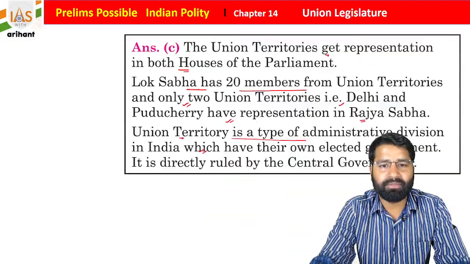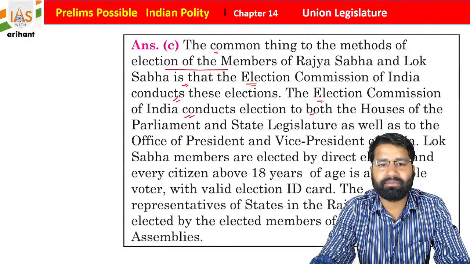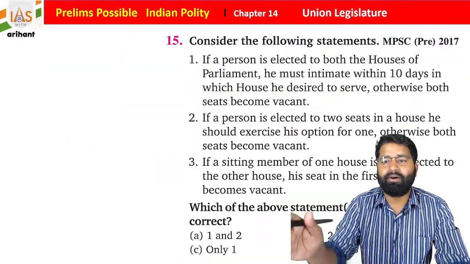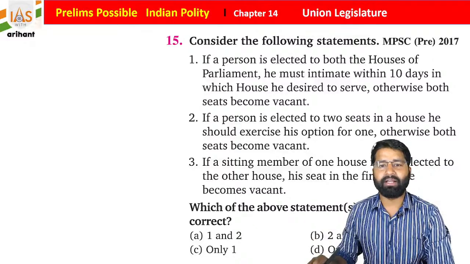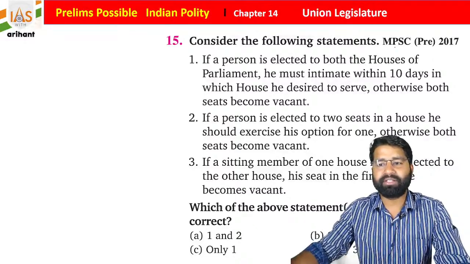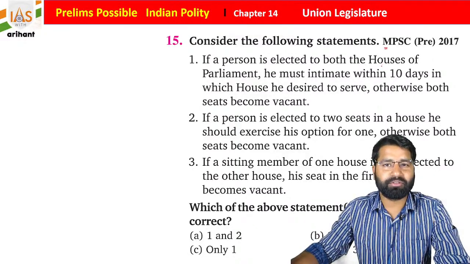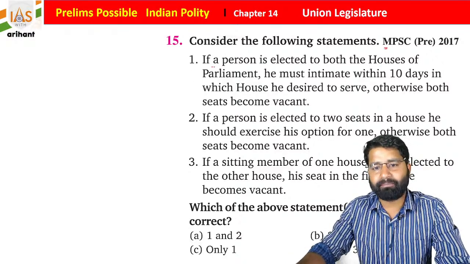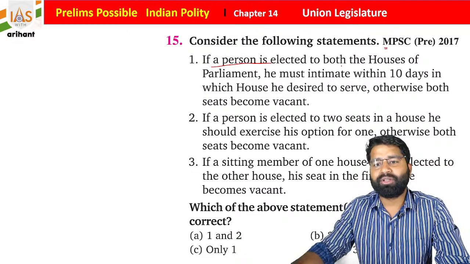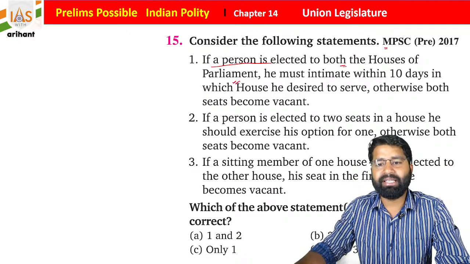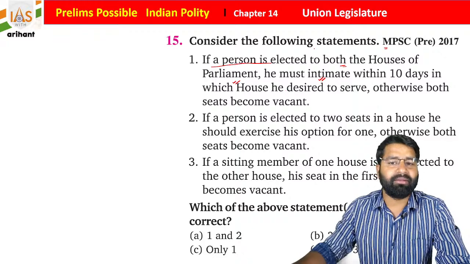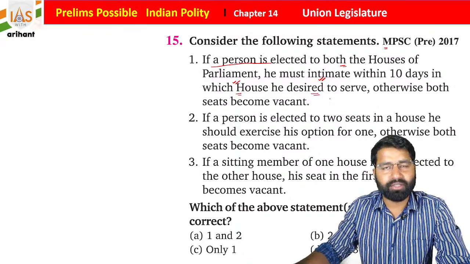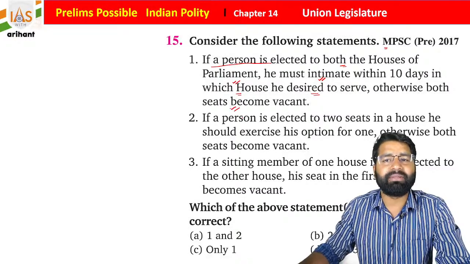Okay, so question number 13 we already completed. We will start with question number 15. It says, consider the following statements, and this question was in Maharashtra PSC 2017. The first statement says that if a person is elected to both houses of the parliament, he must intimate within 10 days which house he desires to serve, otherwise both seats become vacant.